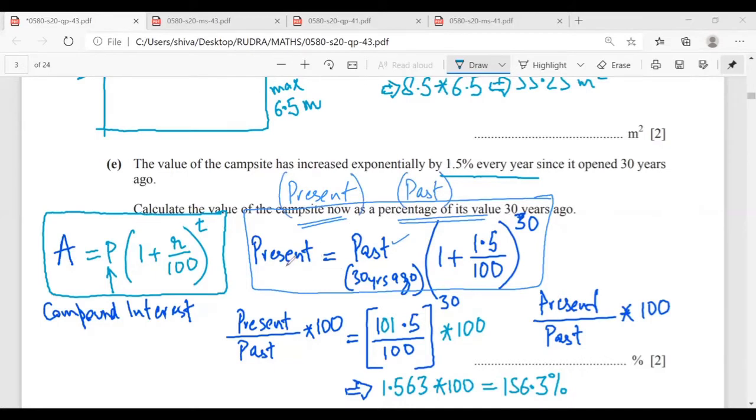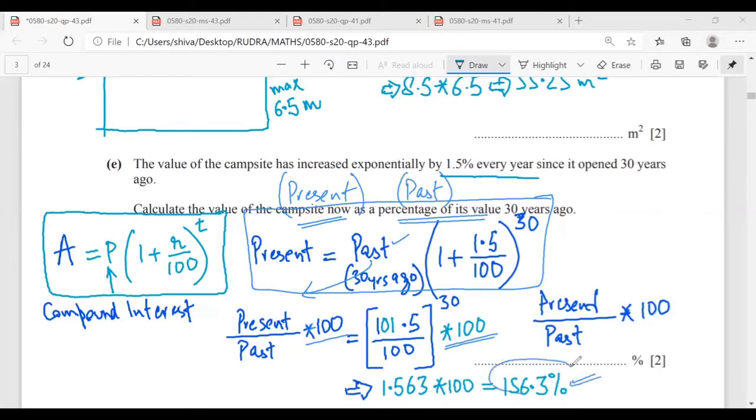So the percentage is present upon past into 100. So all I need to do is I can bring this past here, multiply by 100, multiply the right hand side also by 100, and the answer that I will get is 1.563 into 100 is equal to 156.3%.